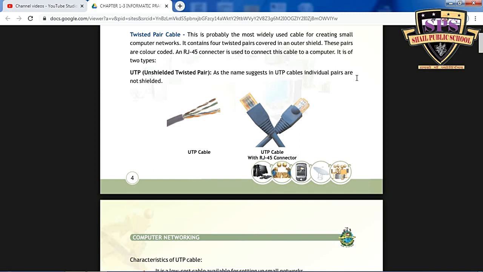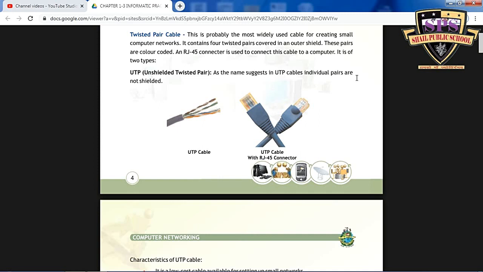Those are twisted with each other. These are probably the most widely used cable for creating small computer networks. Also, you can use the twisted pair cable in your home for a neutral one or a current one. Okay, same as it is, a number of twisted pairs in a cable connected with the RJ45 connector.